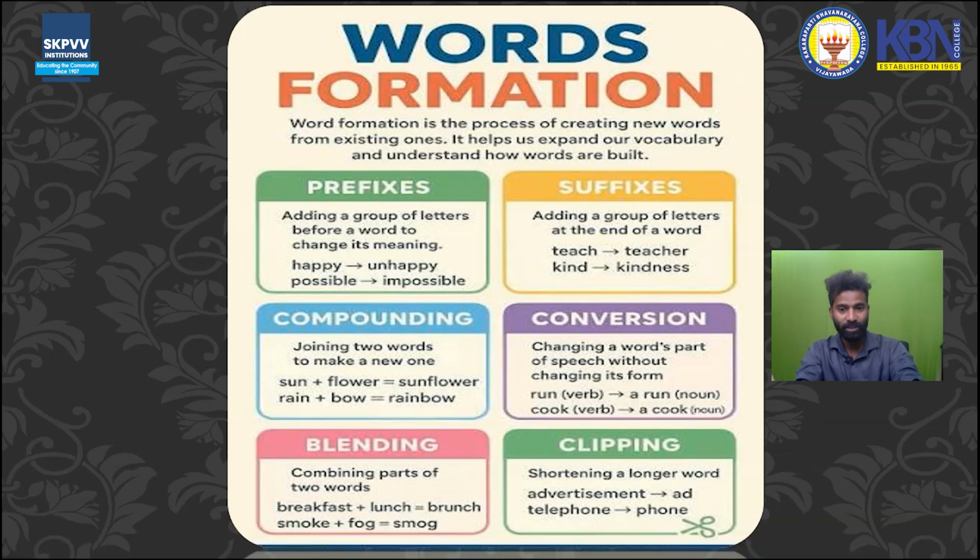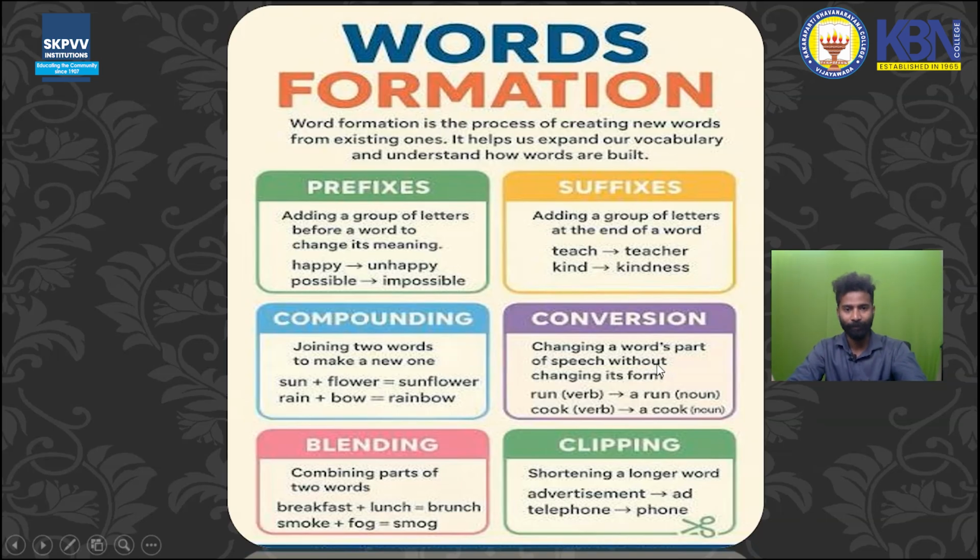What is a suffix? For example, there is a word teach. We add er to teach. That becomes teacher. Teach is a verb, and we changed it into a noun. Then we have one more example, kind. Kind is, let us say, an adjective. We say kind man, kind person, kind boy, kind girl. So kind is an adjective. Kindness is a noun. For example, you must have love and kindness. We should have some qualities. Kindness is a beautiful quality that can be expressed in your actions.